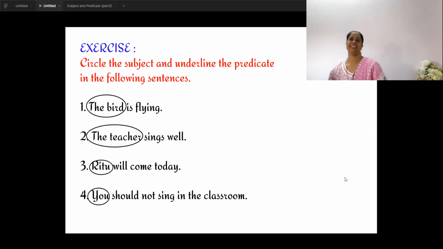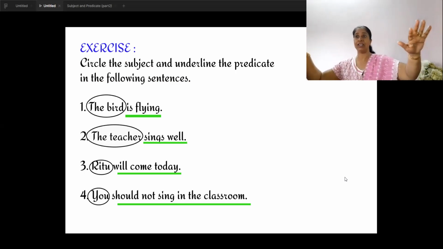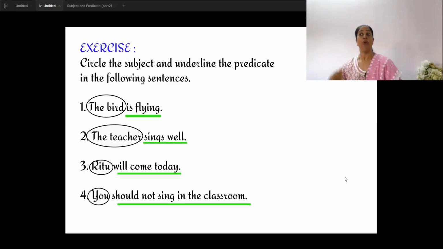Done? Yes. So have you got all these words as a subject? The bird, the teacher. In the third sentence, we are talking about Ritu. And the fourth one, you. So the remaining ones are the predicate. Once a subject is identified, the remaining part is the predicate. Now let's see whether there is an action word in each one of them in the predicate. Yes. First one, flying, action. Sings well. Will come today. Should not sing in the classroom. Every predicate has a verb.